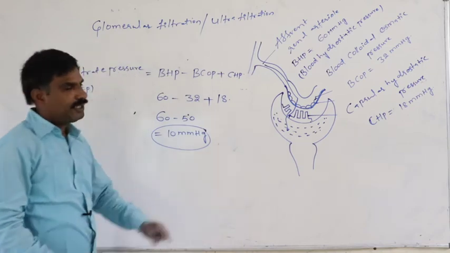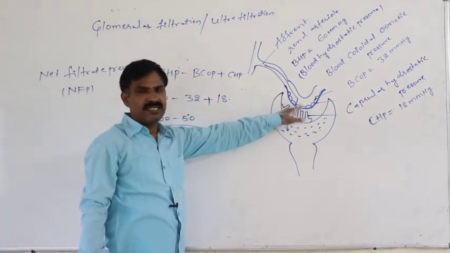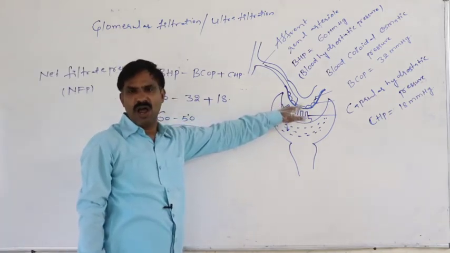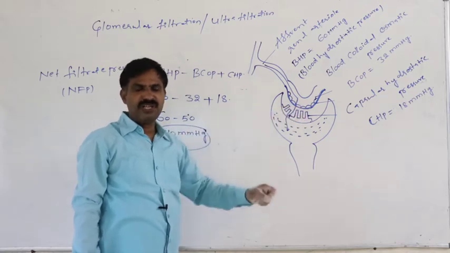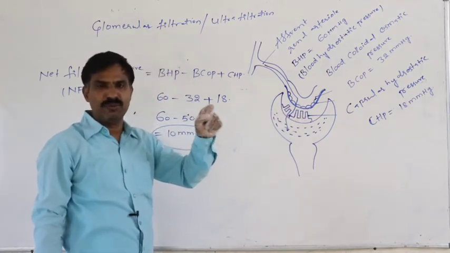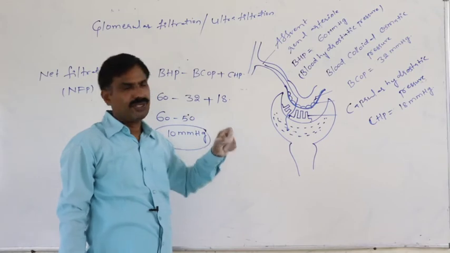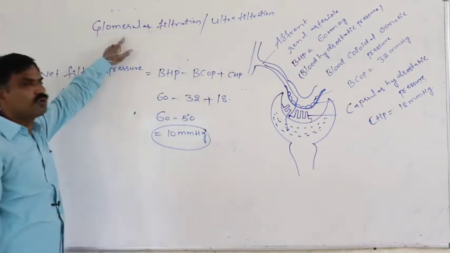because the filtration of the blood occurs through the glomerular wall. Filtration of the blood occurs in glomerular capillaries, so it is said to be glomerular filtration.